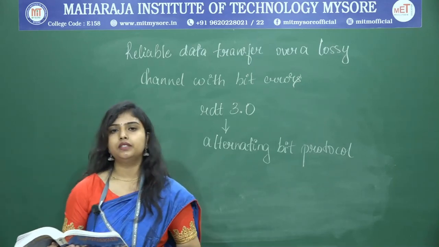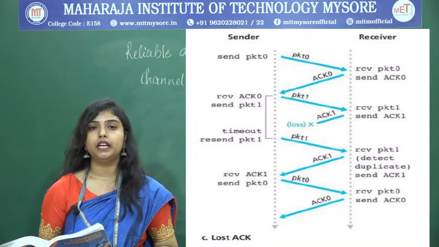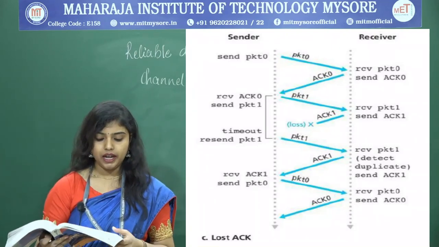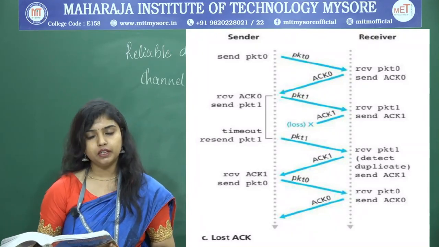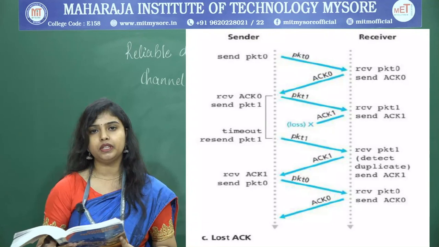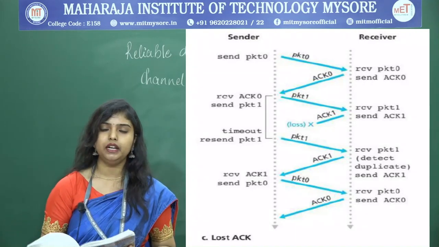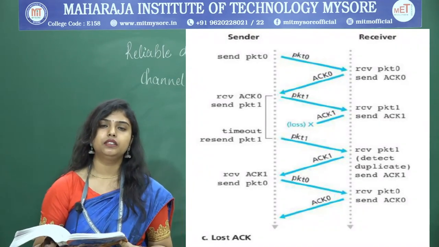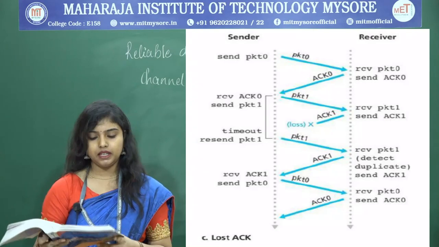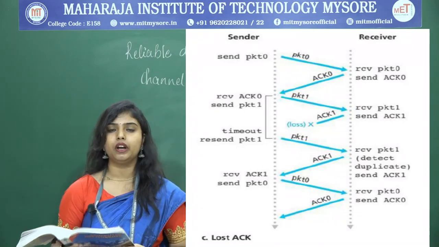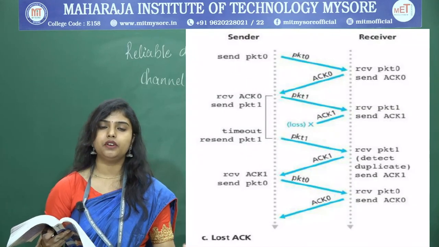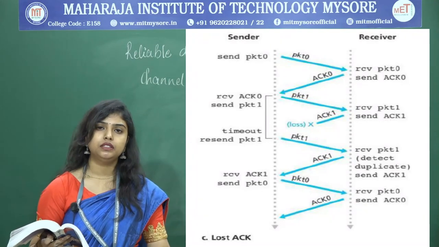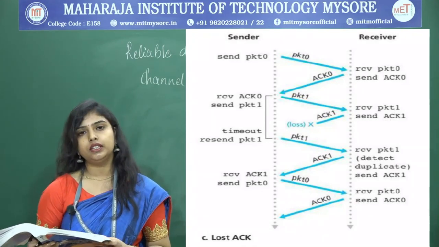The next case which we can think of is the acknowledgement getting lost in the network. That is what they have shown in the diagram. Here packet 0 is sent by the sender and correctly received by the receiver, and acknowledgement 0 has been sent and correctly received by the sender. Then the sender will send packet number 1 to the receiver, which correctly receives packet 1 and sends acknowledgement 1 to the sender.